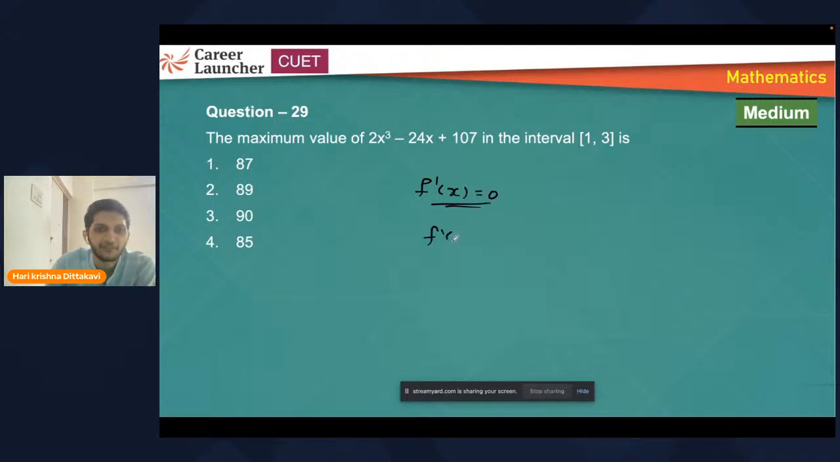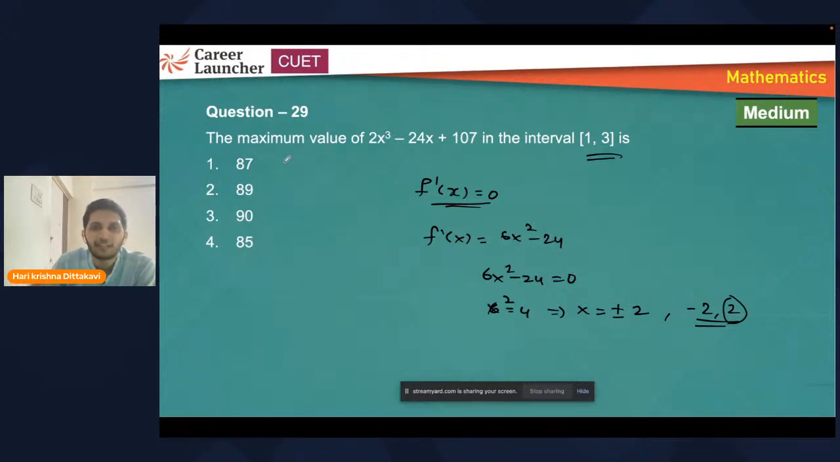So I'm finding f dash x, which is 6x square minus 24, and I equate this to 0. So I'll get x square is equal to 4, so x will be plus or minus 2, right? Now, do we have minus 2 in the domain? No. So we have only x is equal to 2, right? So take this point. Now, to decide maximum value, they should have mentioned absolute maximum.